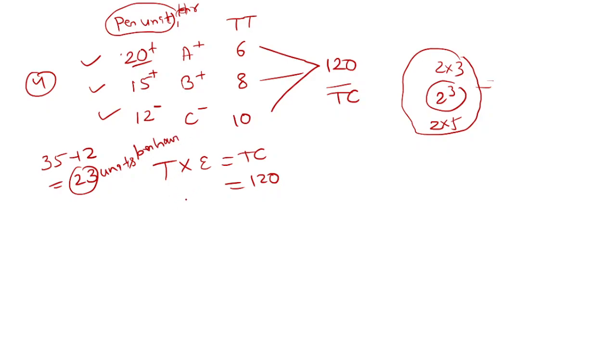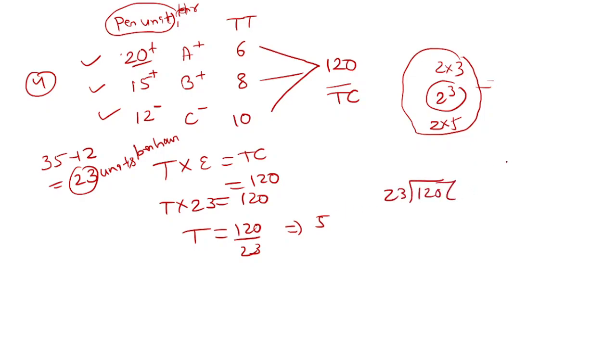So we put 23, and time we have to calculate. We get the answer 120 by 23. Dividing, 23 times 5 is 115, the remainder is 5, so it is 5 by 23.